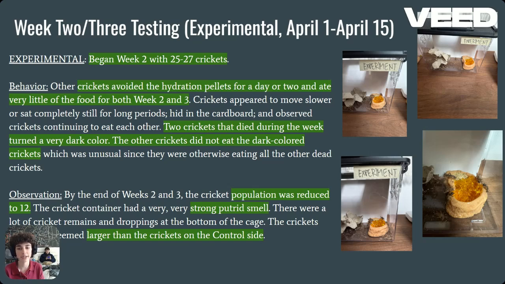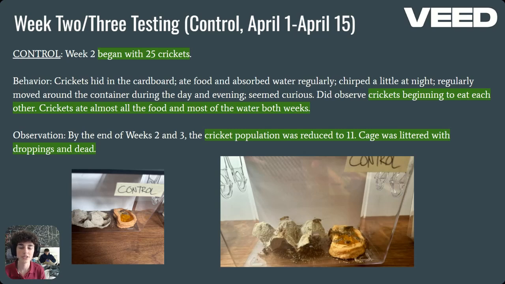And by the end of week 3, the population in this group was reduced to 12, and the cage smelled terrible. Also, the crickets in this group by the end of this week were a lot larger than the ones on the control side. Weeks 2 and 3 testing for control, April 1st through April 15th.